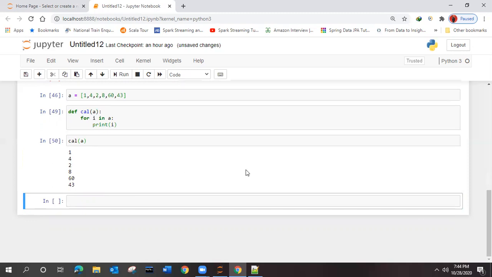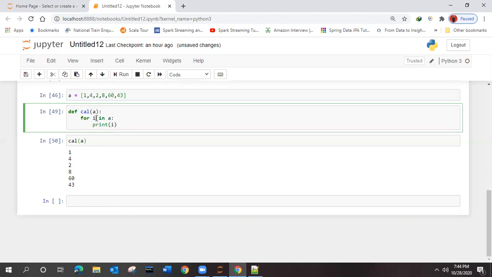Earlier you were getting a single line. Why? Because it is printing the exact copy of the list itself. It is not iterating one by one. This definition is for printing the list only, right? But now you can see you have iterated the value of i from 0 to the number of elements present inside this A. Because of that it is printing one by one into separate new lines. The difference is clear, right?